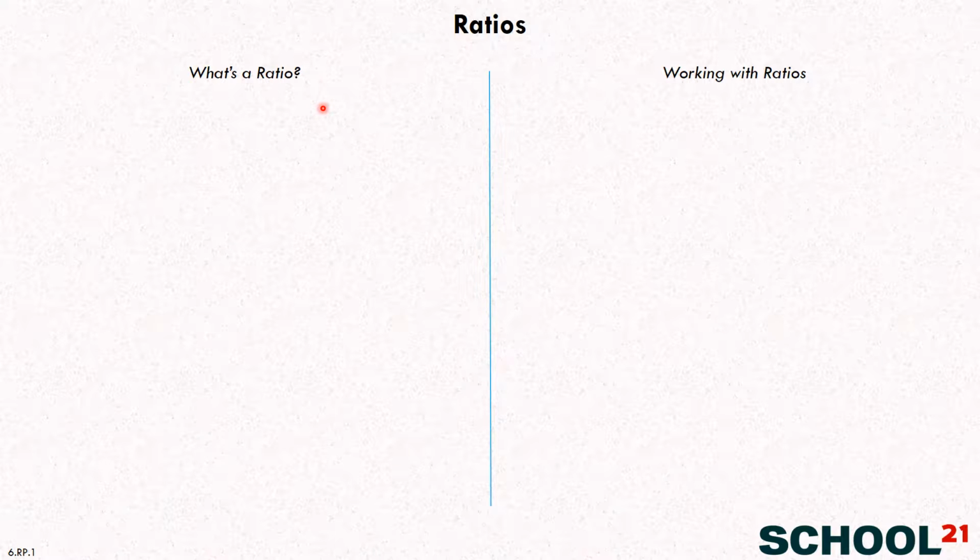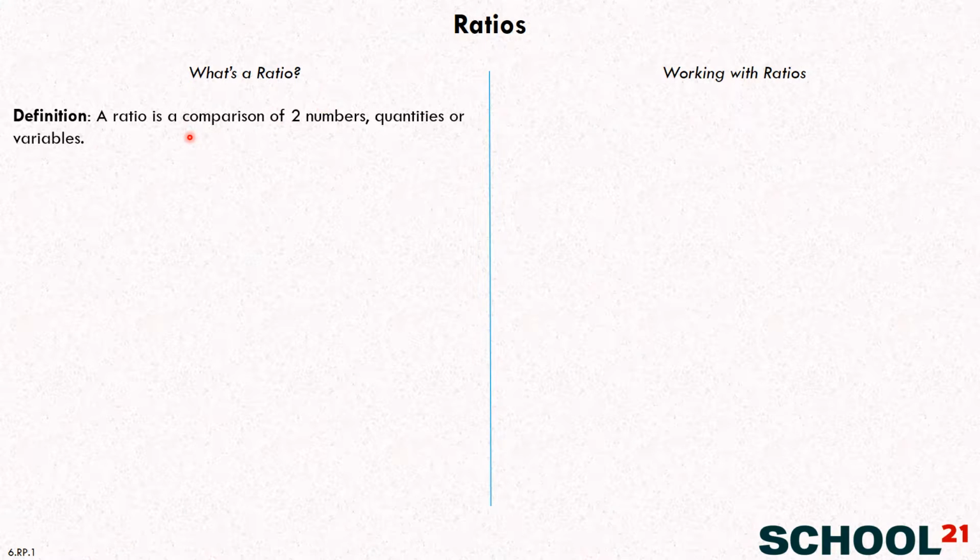Okay, so first let's talk about what a ratio actually is. A ratio is just a comparison of two numbers, or if they're not numbers, they might be quantities, like how much there is of something, or variables, but you're comparing two things and you're trying to see what that comparison is like.